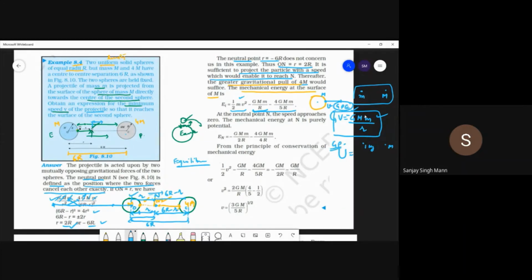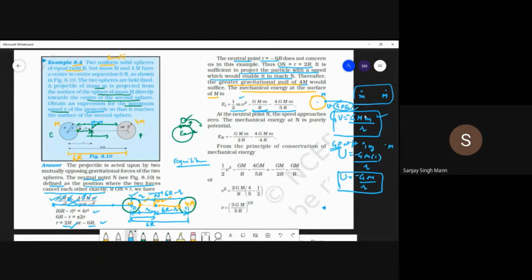Gravitational potential at a point: wherever you want to find the gravitational potential, put 1 kg mass over there. So I want to find the gravitational potential at this point, so put 1 kg mass over here. GMm into 1 upon r, minus GMm upon r, that equals minus GM upon r. So that is the gravitational potential at this point where you have placed 1 kg mass, and this is the gravitational potential energy of the system.